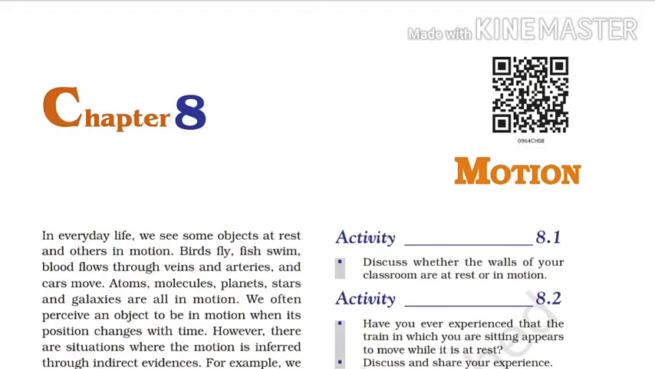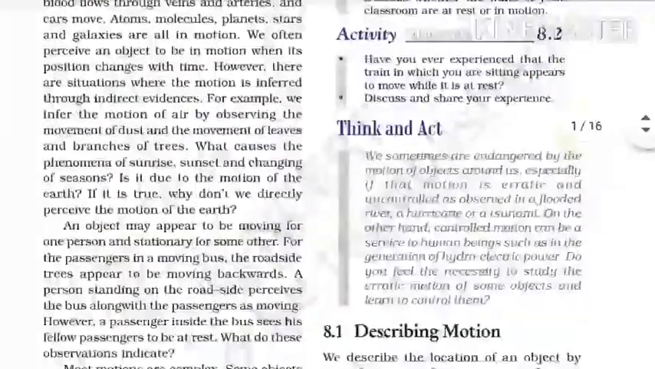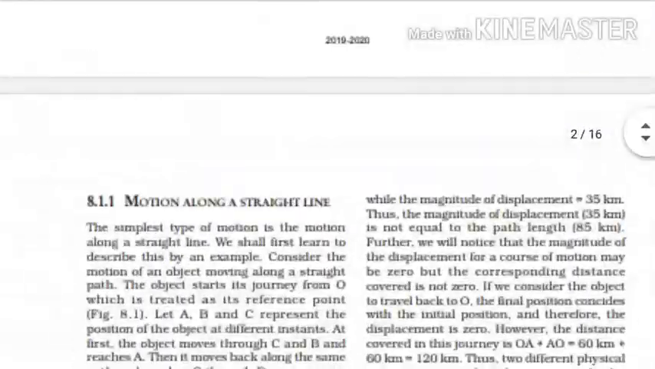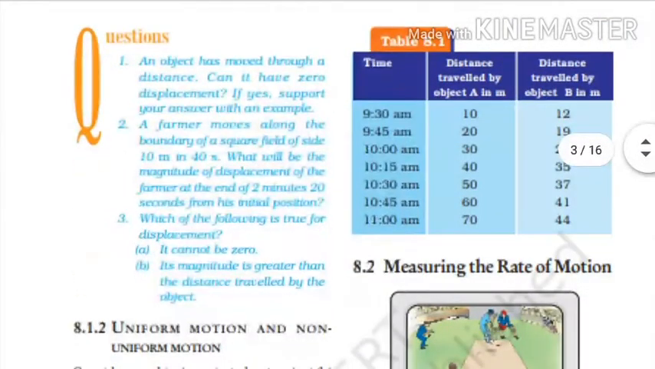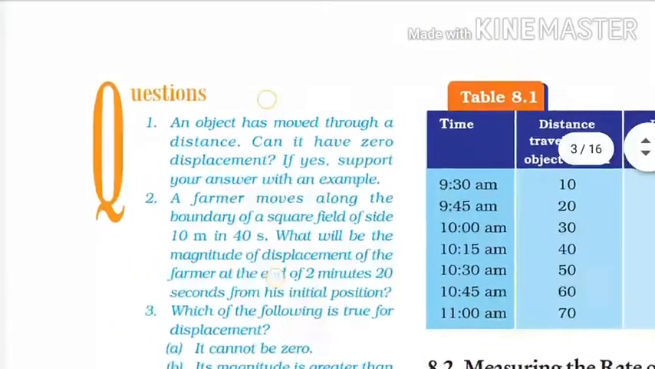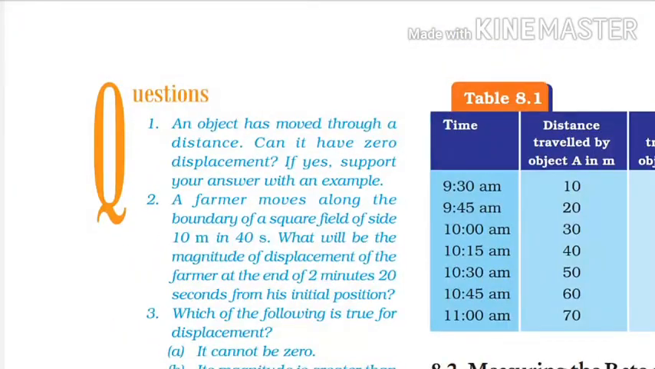Students, today let us see how we can solve different numericals based on the kinematic equations which we have learnt in this chapter, Motion. Okay, now come to the question. In-text question, the first question is: an object has moved through a distance, can it have zero displacement? If yes, support your answer with an example.